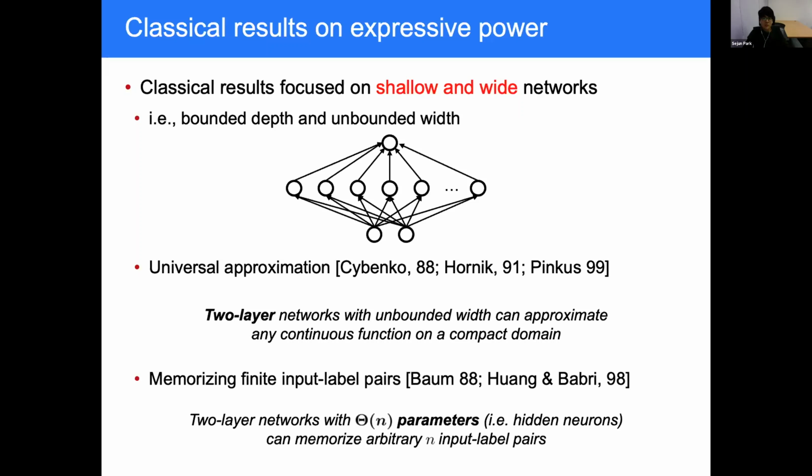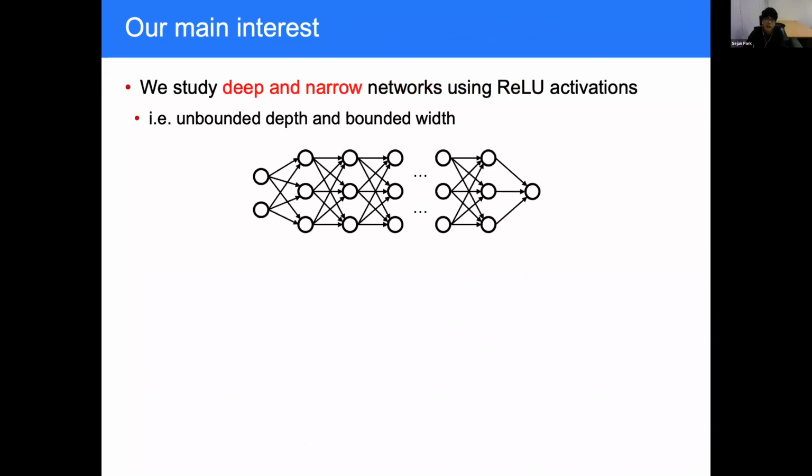So for memorizing finite input-label pairs, people studied how many parameters are required, and they show that n data and parameters are sufficient for memorizing arbitrary n input-label pairs. However, these results cannot be applied to recent deep architectures. So in this talk, I will investigate the deep and narrow networks using ReLU activation functions, which have bounded width and arbitrary number of hidden layers.